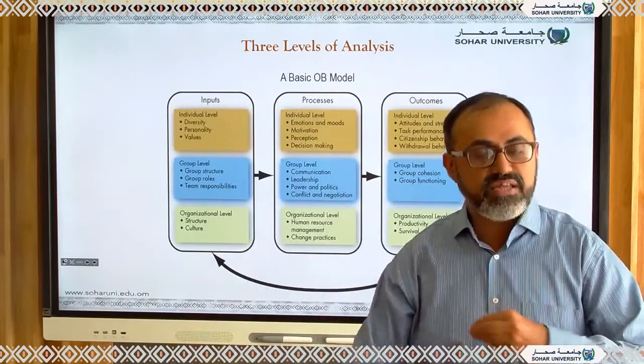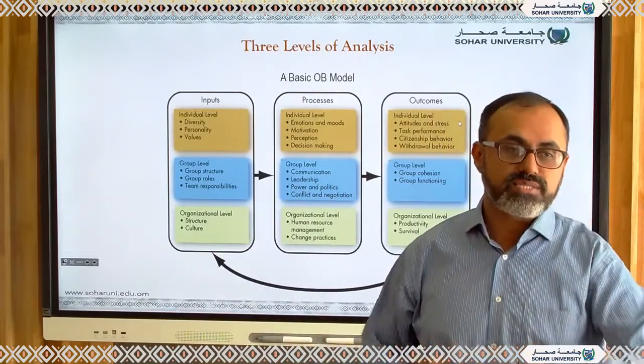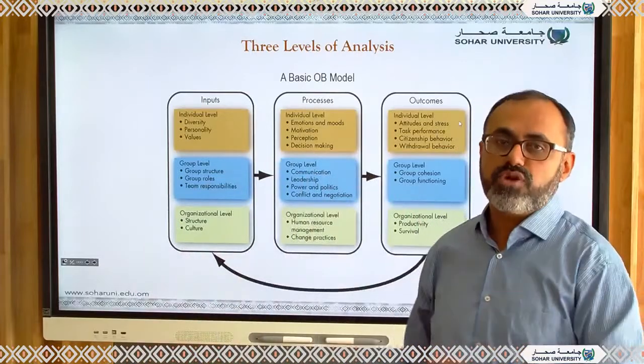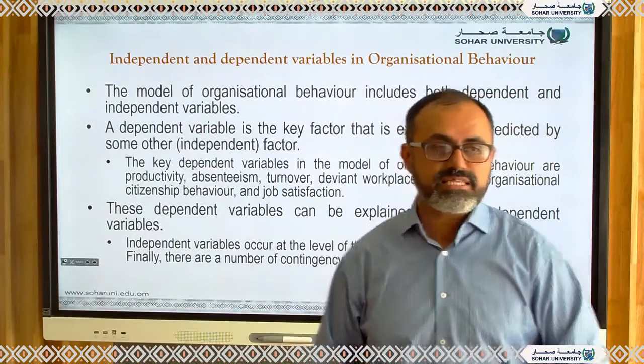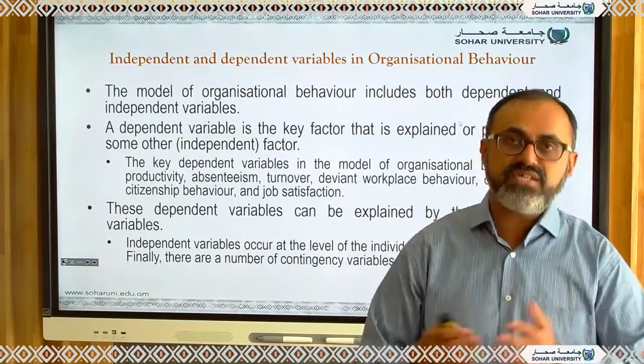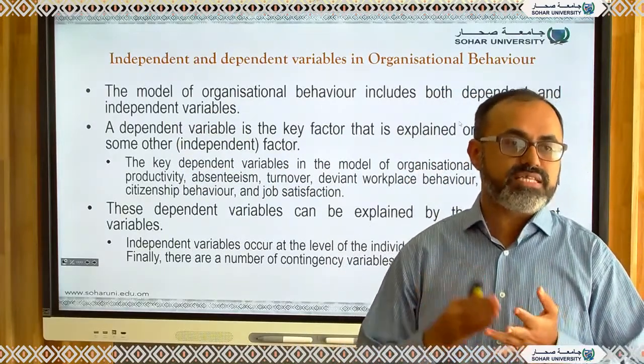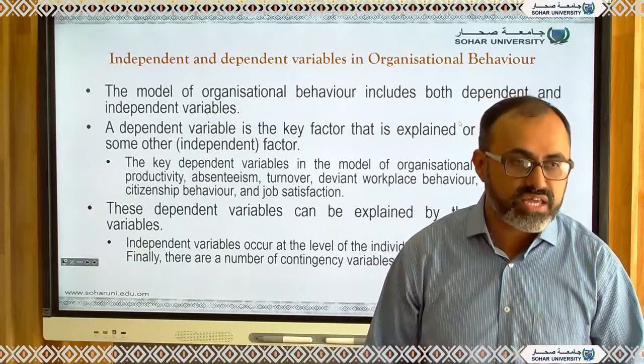Now the second way is the process and the outcomes. These outcomes and processes we are going to detail in the next figures. For example, let's take this definition once again. What is the dependent variable, what is the independent variable, and what sort of variables are there?